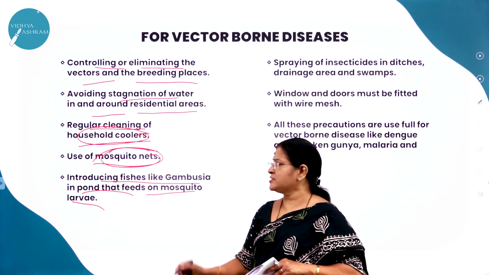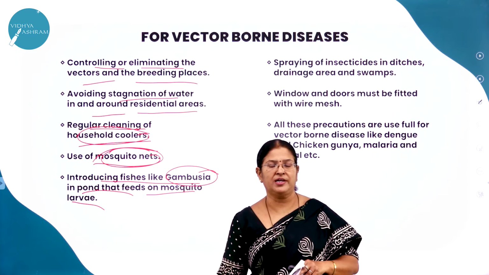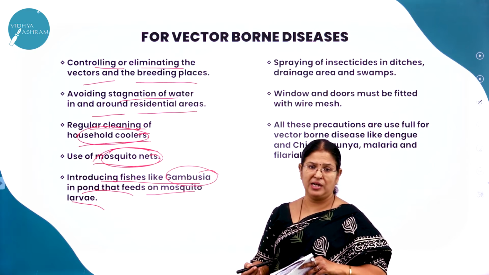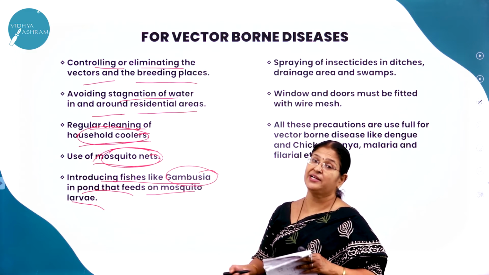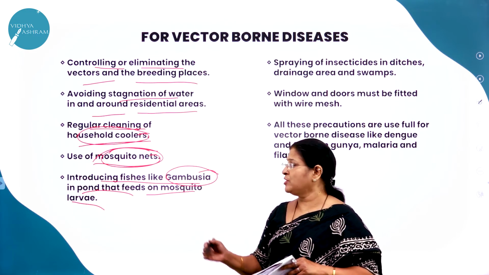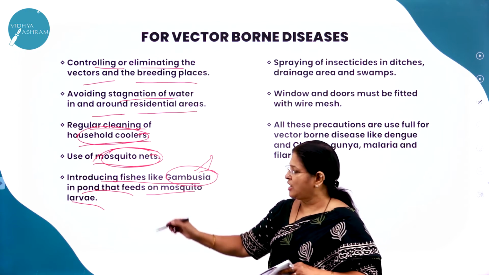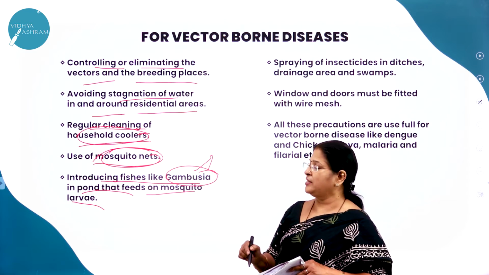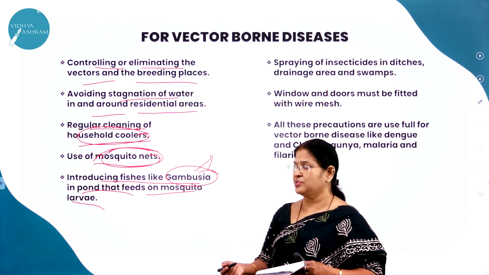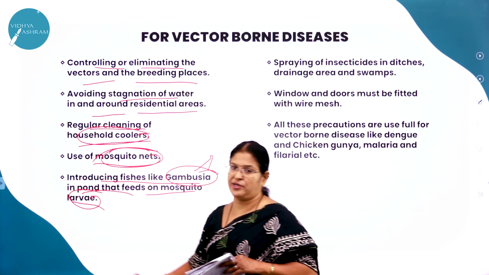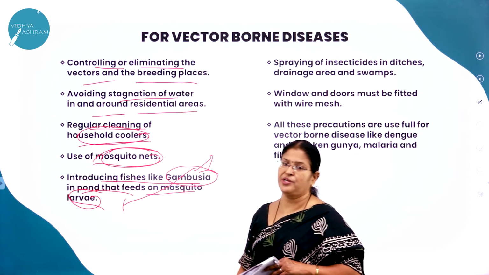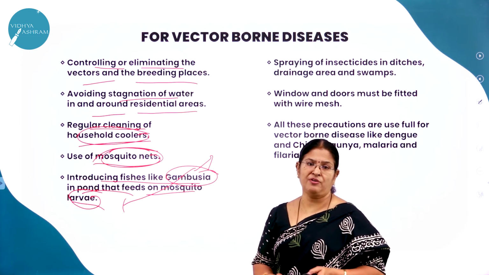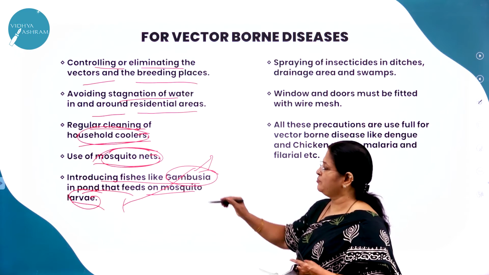And introducing fishes like Gambusia in ponds, which feed on mosquito larvae. Very important, and this has been practiced. Gambusia fish are introduced into stagnant water, may it be a pond or a lake, so that they start eating the larvae of the mosquito. As I said, stagnant water is the best breeding place for the mosquito. When you introduce Gambusia fish, they eat the larvae, and definitely it can avoid the multiplication or breeding of mosquitoes. Very important concept.